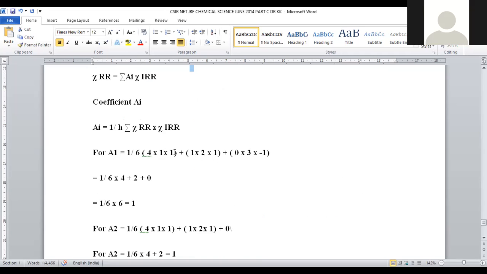1 by 6 into 4 into 1 into 1. How much will it be? 4. Plus 2 into 1 into 1, how much will it be? 2. 0 into 3 into minus 1: whatever parameter is multiplied with 0 will become 0 itself, so this entire term will become 0. 1 by 6 into 4 plus 2 plus 0, so 1 by 6 into 6. So you can compensate both the terms. For A1, the coefficient will be 1.